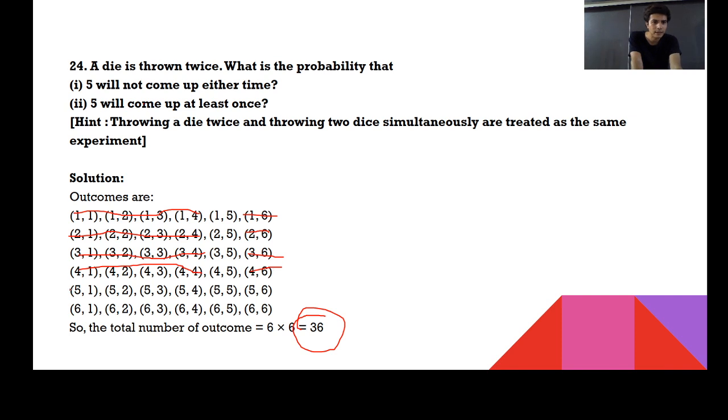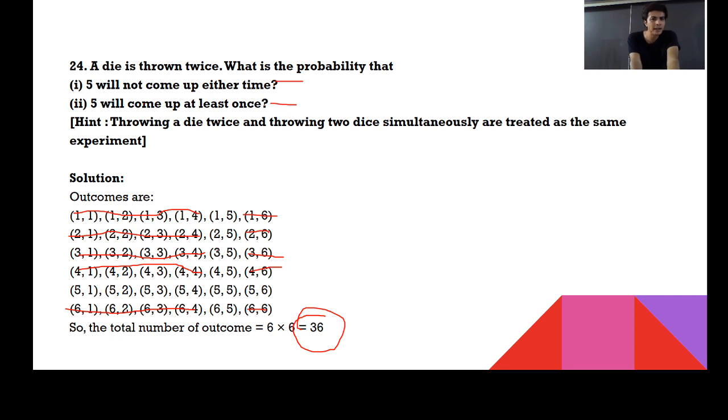Again, remove this, this whole row will go because every one has a 5: 6, 6. Right. When we look at over here, 5 will not come up either time. एक भी टाइम 5 नहीं आना चाहिए. तो कितने बचे? ये लाइन में 5, 5, 5, 5. So total possibility for this case could be 25 upon 36. And 5 will come at least once.